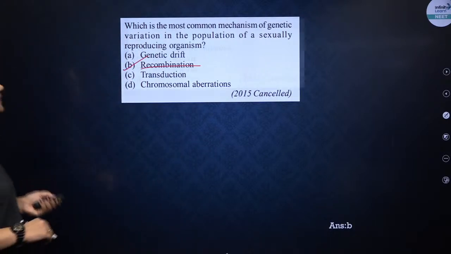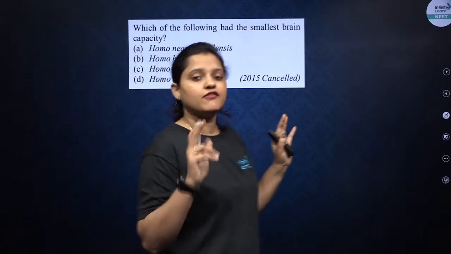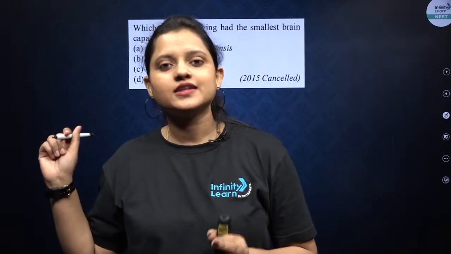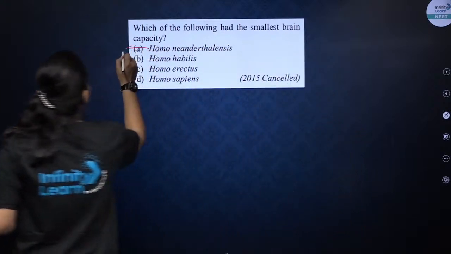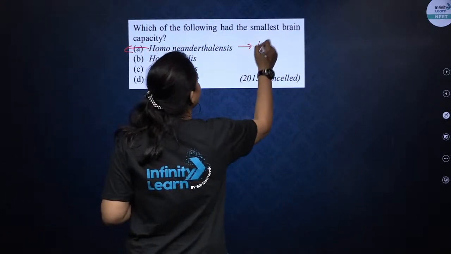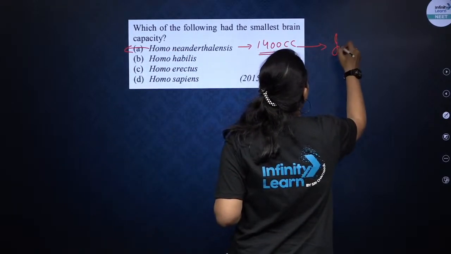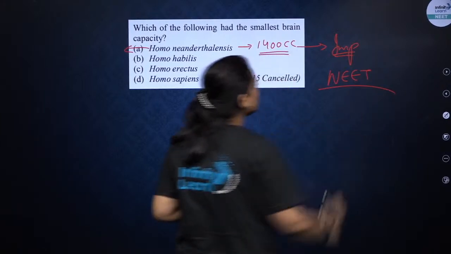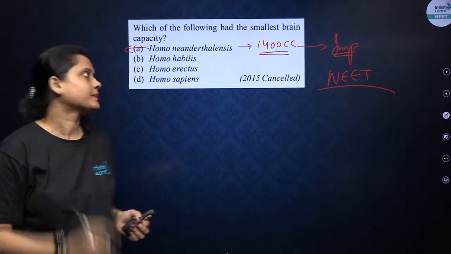Chalo, next question. Which of the following had the smallest brain capacity? Very important question. You should know the cranial capacities of all the fossils of man. So let's see. Homo neanderthalensis will have a cranial capacity of 1400 cc. बहुत ही important point है, which is repeatedly asked in NEET. This is a NEET bomber question. Note it down. 1400 cc cranial capacity of Neanderthal man.